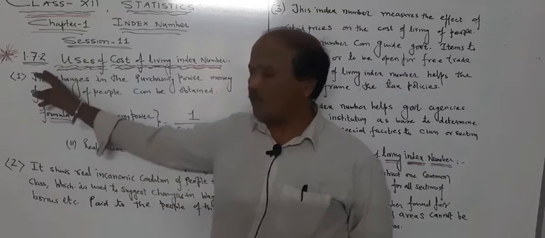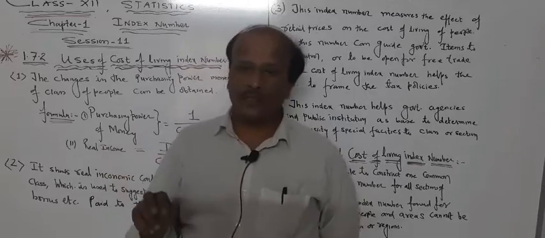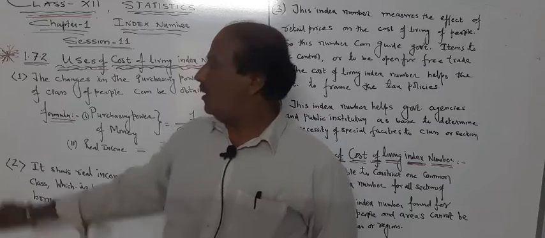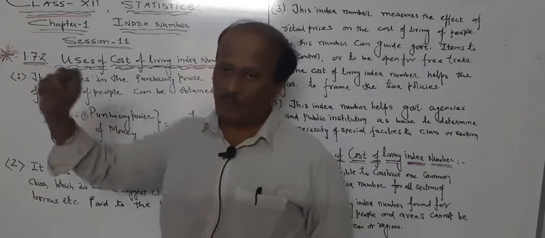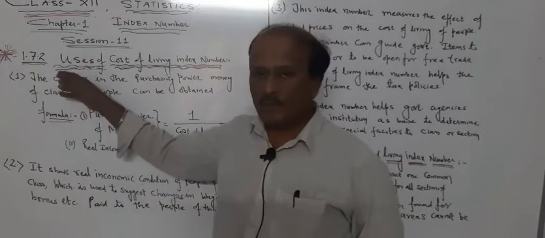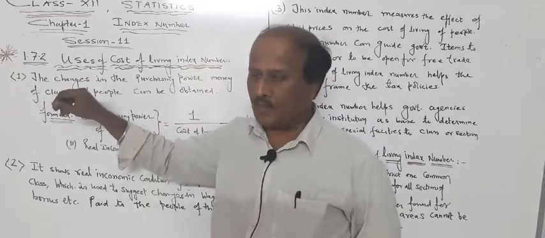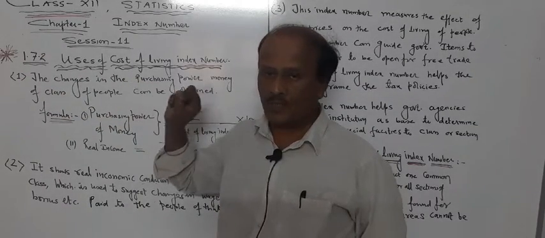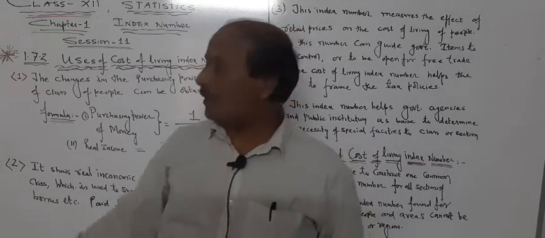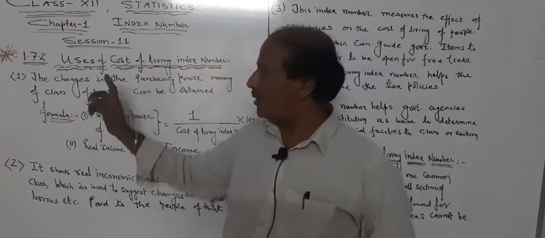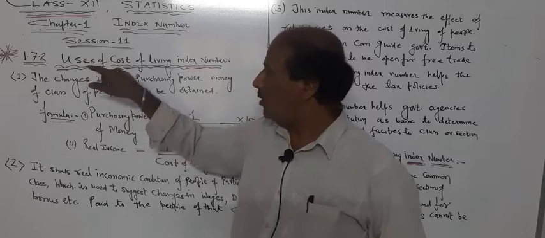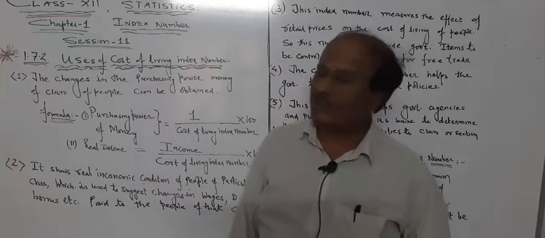Today, theoretically, we are going to do the last topic of this chapter. So many theories are there in this chapter. It's article 1.7.2. Under this article, we got two parts. It can be asked together for 3 marks, or maybe 2 questions of 2 marks can be asked. So revise properly, go through the textbook also, and remember 4-5 points related to this topic. Article 1.7.2: uses of cost of living index number.